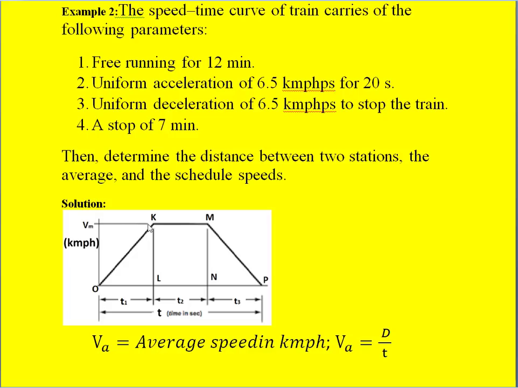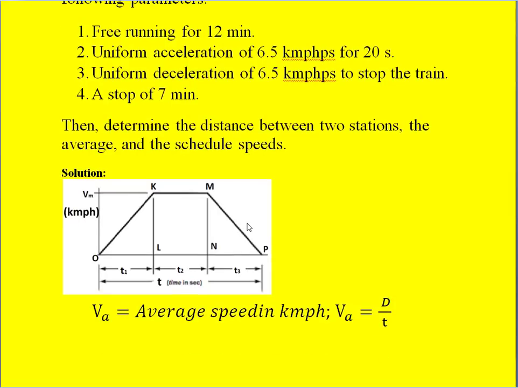Once we know that, automatically we can get the time period t3 using the similar formula, because deceleration is given but the time period he did not mention. So beta is equal to Vm, which is calculated here and is still valid, divided by T3.